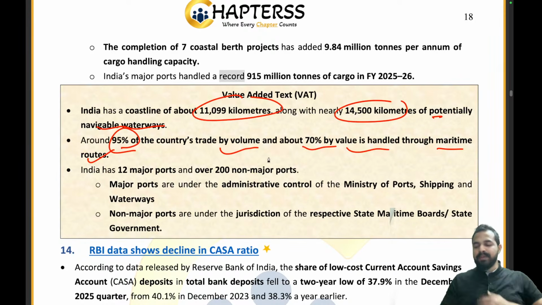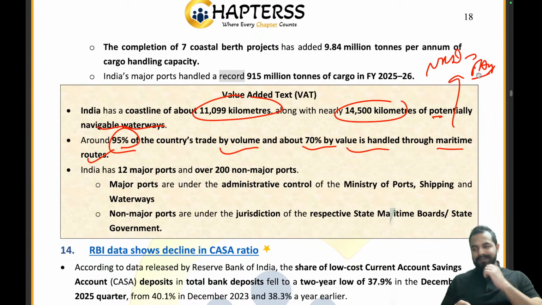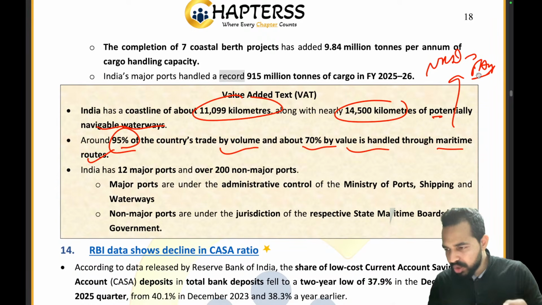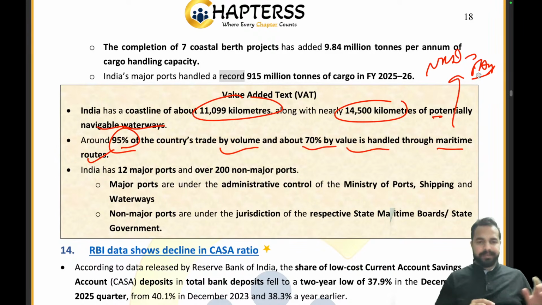Can anybody tell me when exactly we celebrate National Maritime Day? We covered that last day, that is 5th of April, right? Do you remember? And on the same day we celebrated the National Conscience Day also. So that's how we can correlate the different news articles together. Clear? I am really glad to see Harshal, Kashish, Ujjwal, Siddharth, Harshal, everybody has given the right answer. Well done everybody, well done.